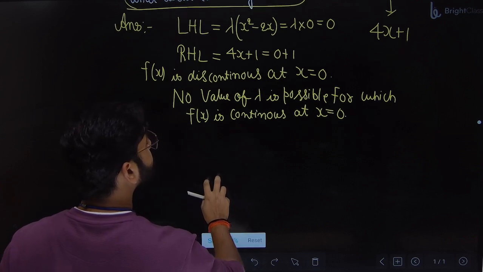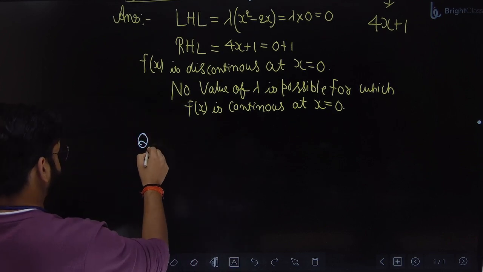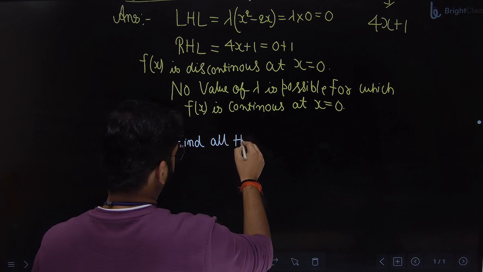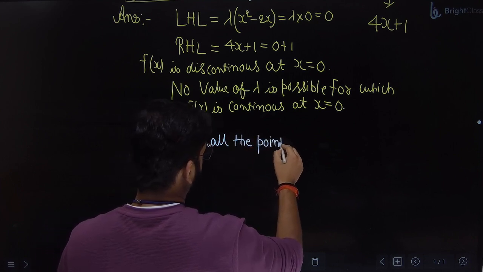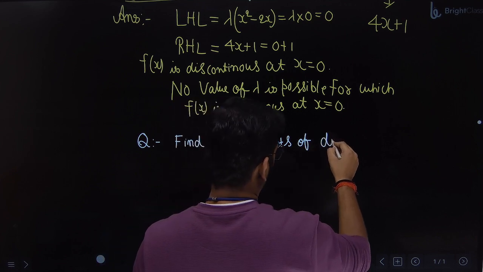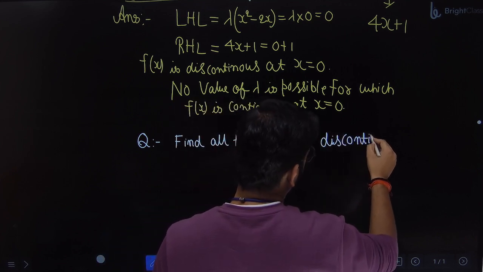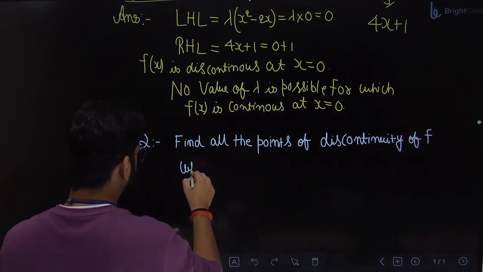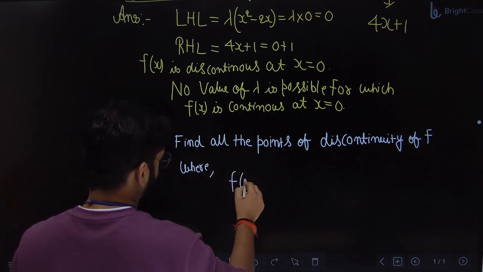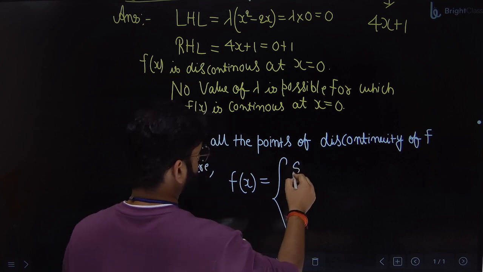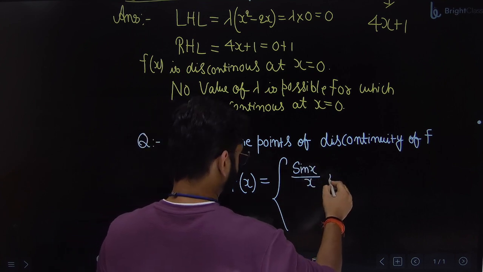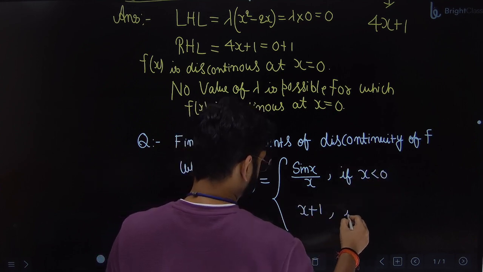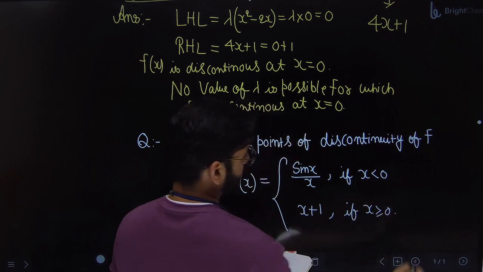So let's do the next one. The question is: find all the points of discontinuity of f, where f of x is sin x by x if x is less than 0, and x plus 1 if x is greater than or equal to 0.